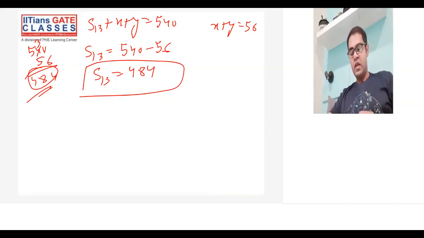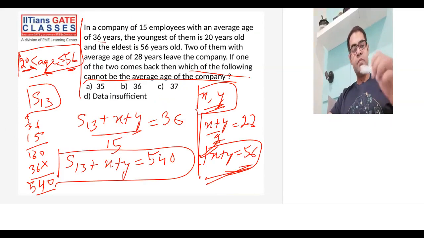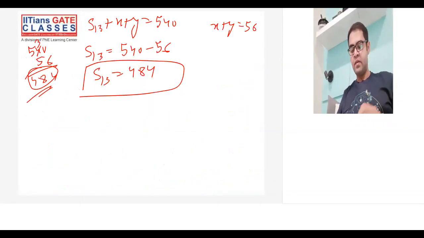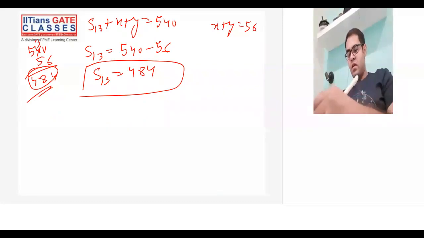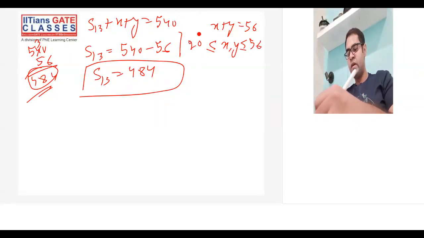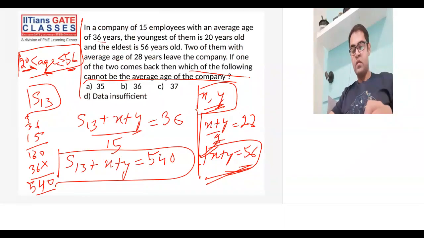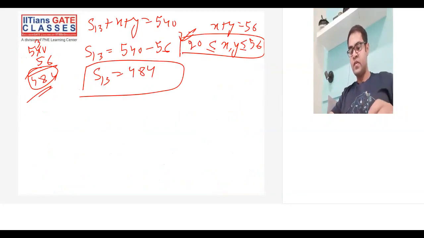Now see, out of these X and Y, one person is coming back. I am not really sure who is coming back. Maybe X is coming back, maybe Y is coming back. One more thing is that X and Y will always lie between 20 and 56. Remember this point, because the ages were lying between 20 and 56, as the youngest was 20 and the eldest was 56.